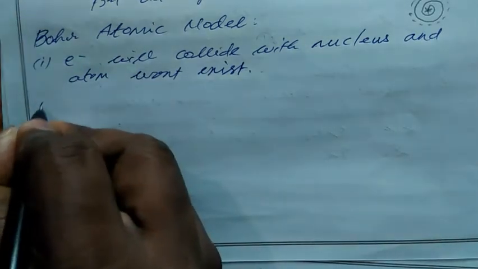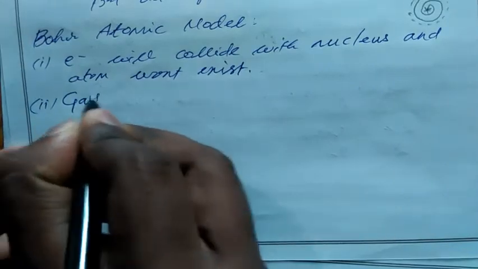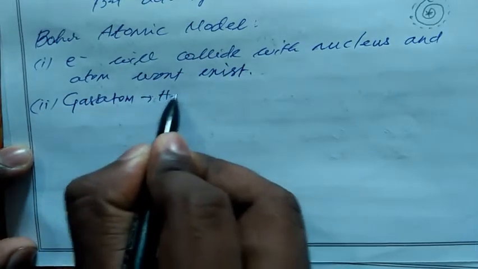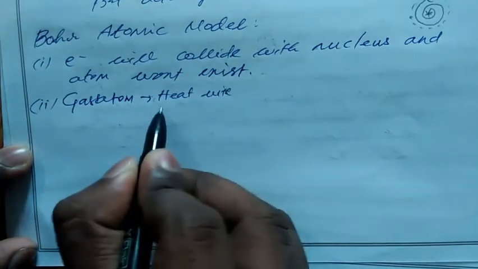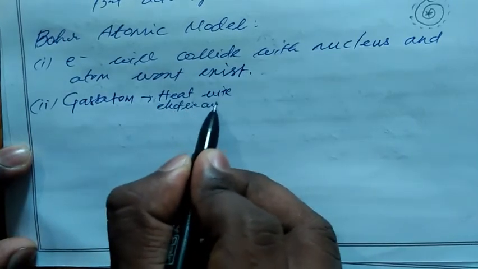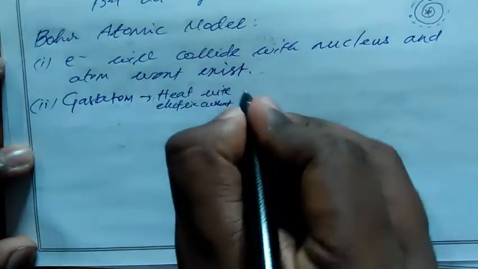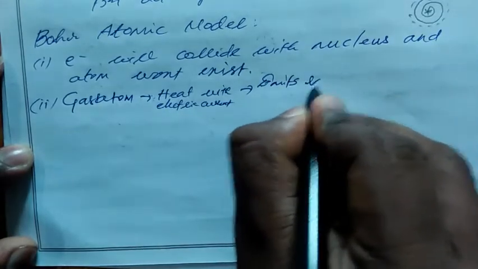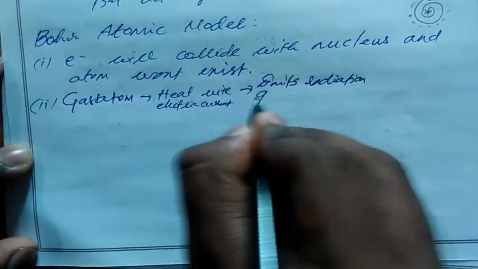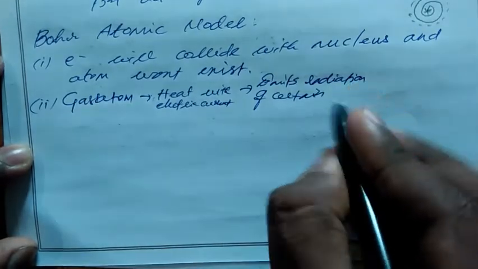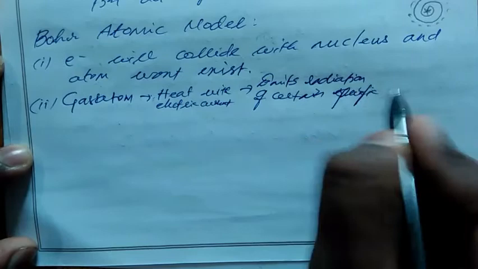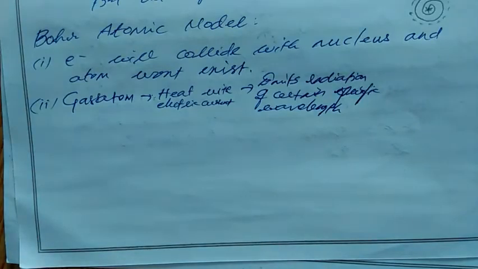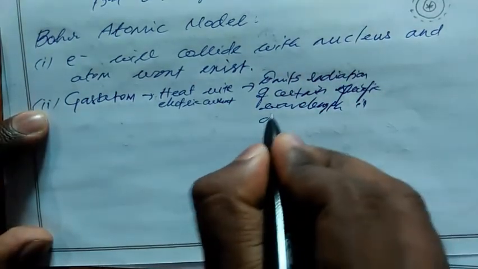Then we have a gas atom. When we heat this gas atom with electric current, it starts to emit radiation of certain specific wavelengths, in a discrete manner.